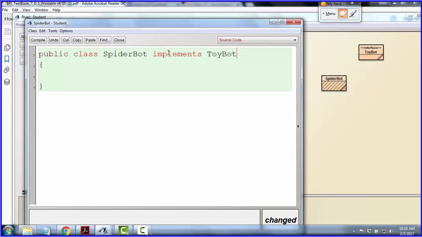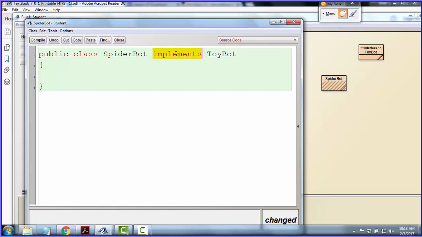I know it's weird. I say that you inherit a superclass, but the keyword is extends. We say that you realize an interface, but the keyword is implements. Don't blame me. I didn't come up with this system, but that's the language used. Okay. So we implement toybot.